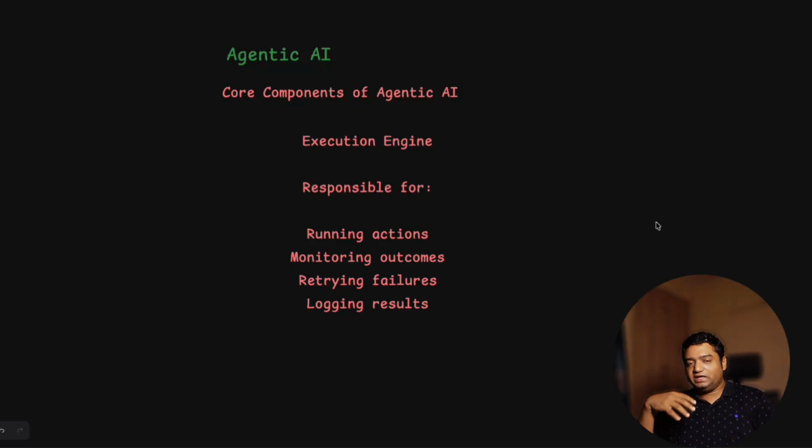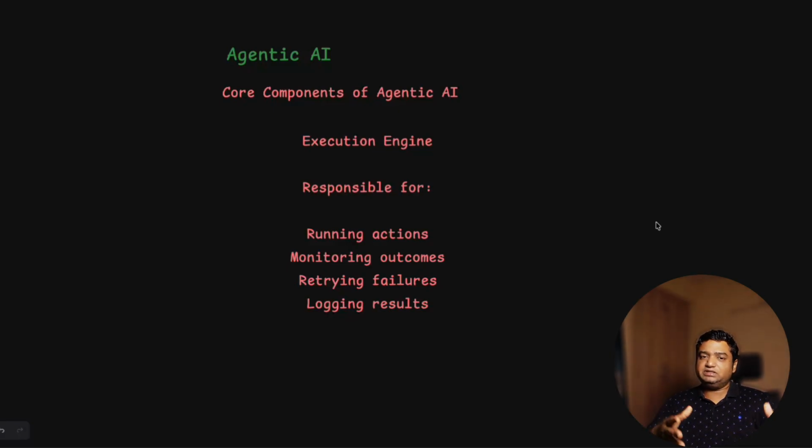It is where the agentic AI workflow will run. It is responsible for running the actions, monitoring the outcome of the response, and retrying the failures. If you have a failure in giving the response or the workflow has failed, then it retries, starting from where it has failed. It has retrying capabilities by itself. It will also log the results one by one.